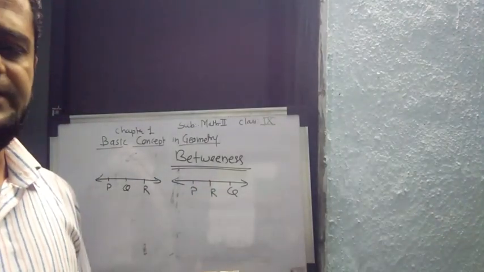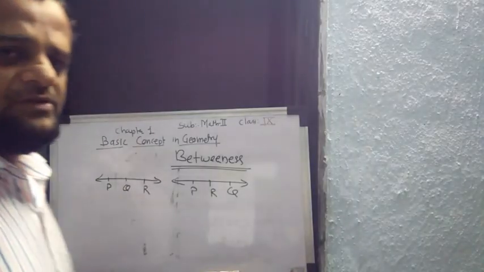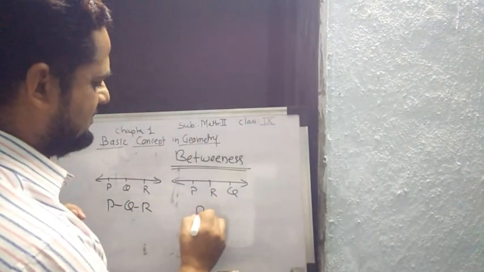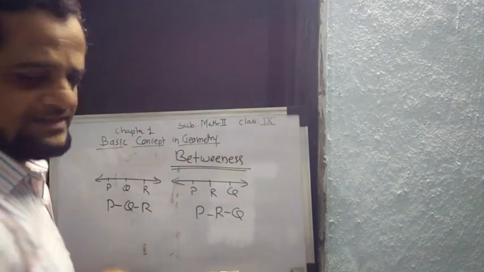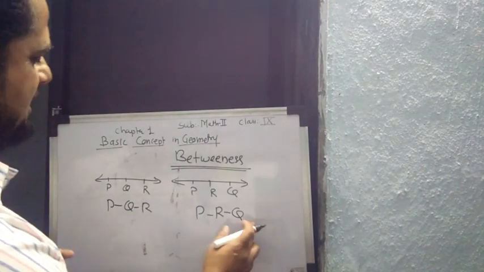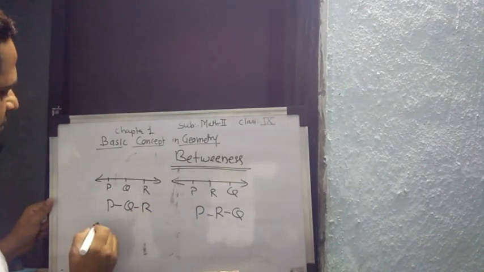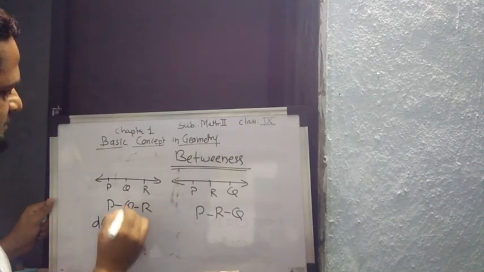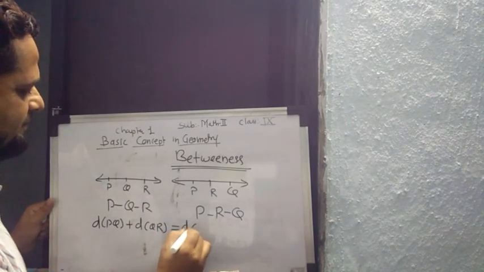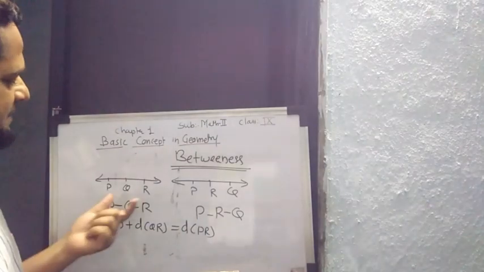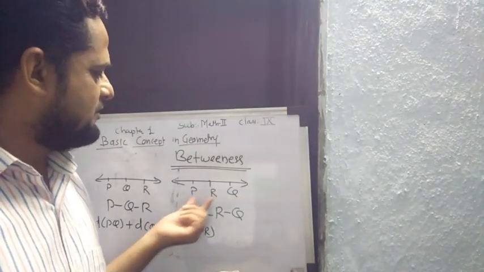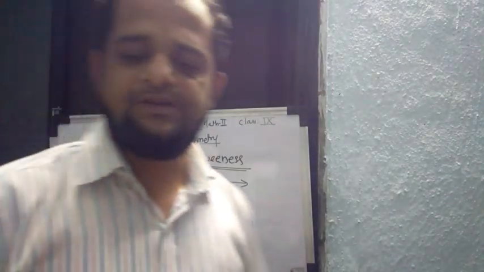Like that we can say. Or in geometry we can write P-Q-R, or P-R-Q. So this is how we calculate with P-R-Q and P-Q-R. See, distance of PQ plus distance of QR is equal to distance of PR. In this way we can calculate for P-Q-R. Again, distance of PR plus distance of RQ is equal to distance of PQ. Like that we can calculate all these.